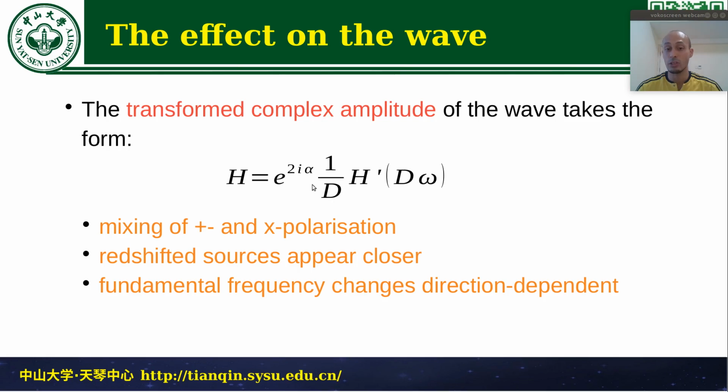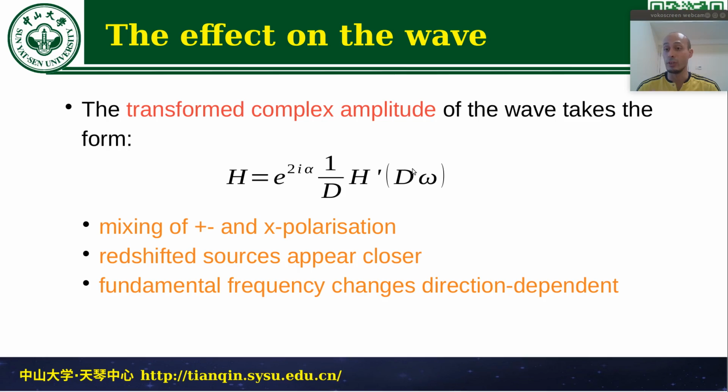Second, there is the change of the perceived amplitude of the source. Here for the velocity, it's very interesting that if it were only the Doppler shift, we would have a factor of d, but due to the aberration, which enters with a factor of 1 divided by d squared, it ends up being divided 1 by d, so that, for example, red-shifted sources appear closer and blue-shifted sources appear further away. This is in contrast to the cosmological expansion, where, for example, red-shifted sources appear further away and blue-shifted sources appear closer.